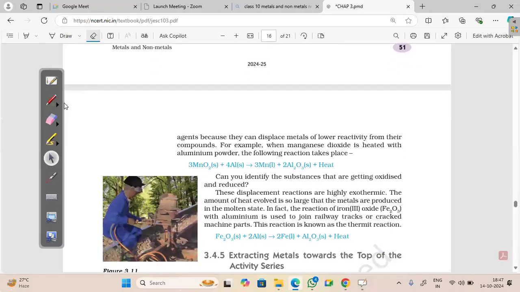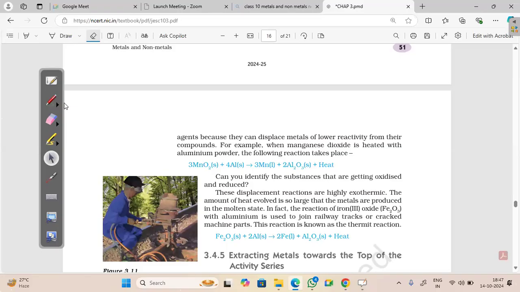So which method do we use? Sumuk, which method should be used for them? Sir, electrolysis. Yeah, electrolysis method. Okay.